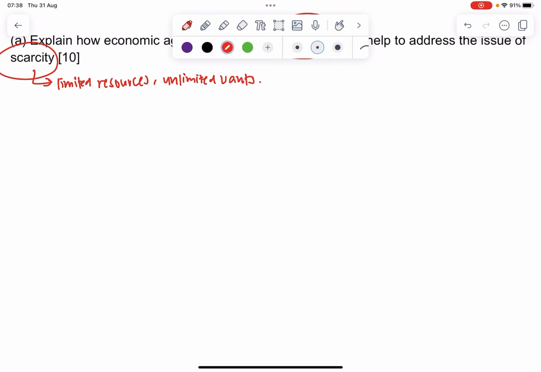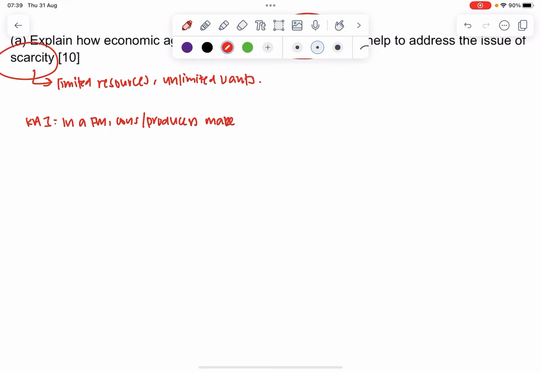When I talk about my key argument one, I'll talk about how for consumers and producers, in a free market, consumer and producer decisions are made based on self-interest.